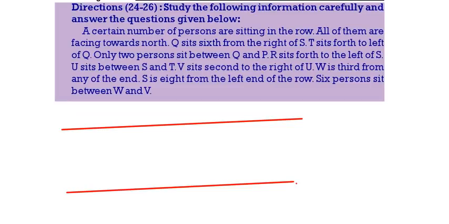W is sitting 3rd from one end, so here we will write W. Here also the same thing, from the left side only we will take W. Then 6 persons are there between W and V: 1, 2, 3, 4, 5, 6 followed by V. In the second case also the same: 1, 2, 3, 4, 5, 6, here we will get V.